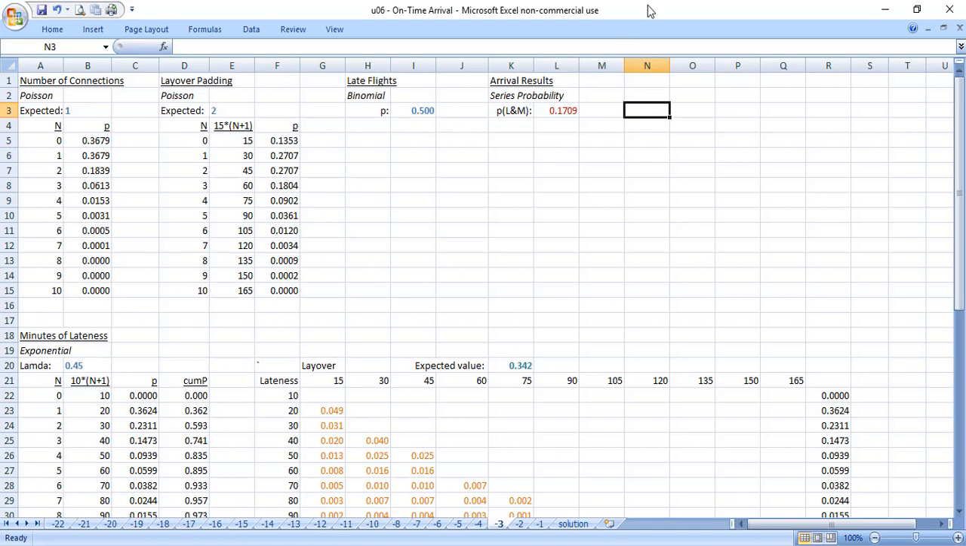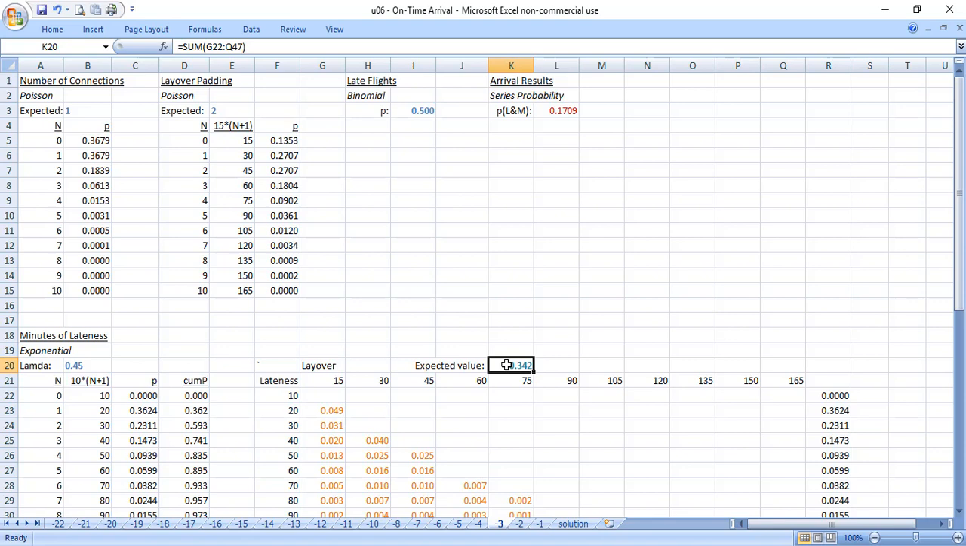So now I'm looking at the results of the question itself. I'm looking at the probability of being late and missing my flight. So that's the L and M. The probability of being late and missing my flight is the product of the probability of being late, 50%, times the probability of missing my flight if it's late. That's the 34%.